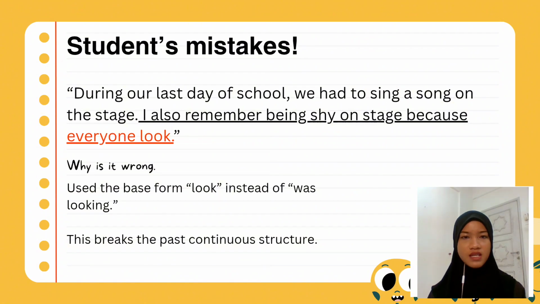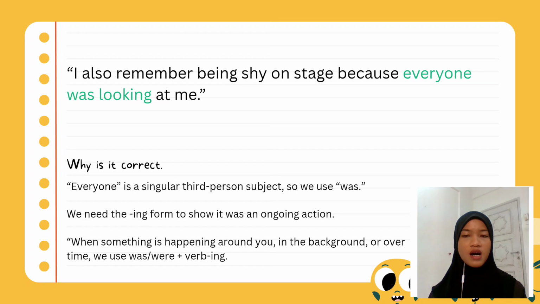Moving on to the last example, during our last day of school, we had to sing a song on the stage. I also remember being shy on stage because everyone looked. This sentence is wrong because the student used the base form look instead of was looking. This breaks the past continuous structure. So the correct sentence would be I also remember being shy on stage because everyone was looking at me.